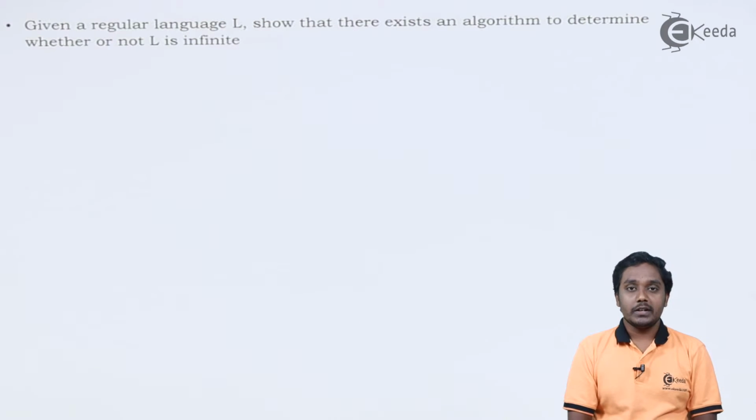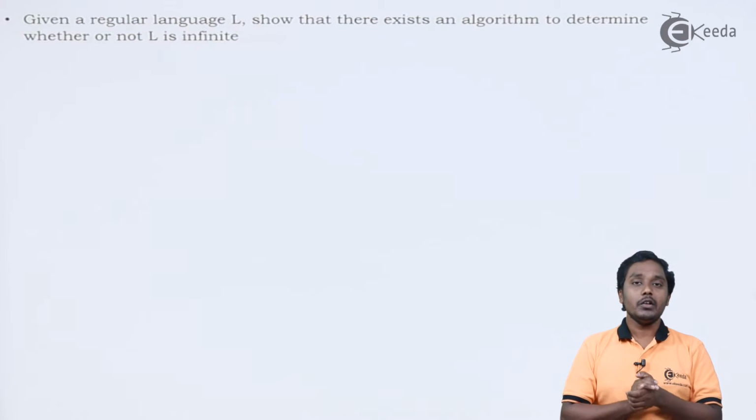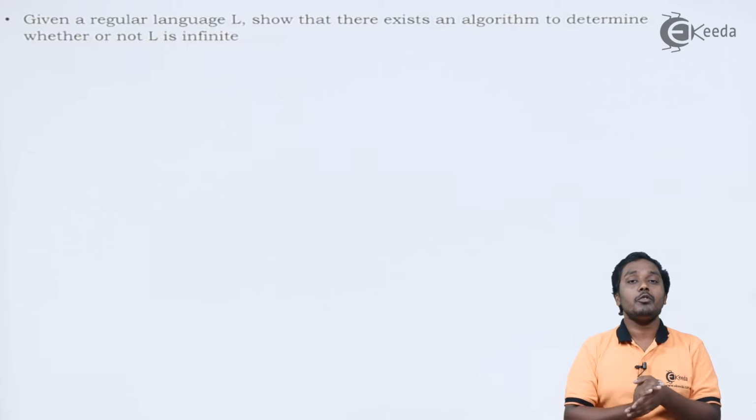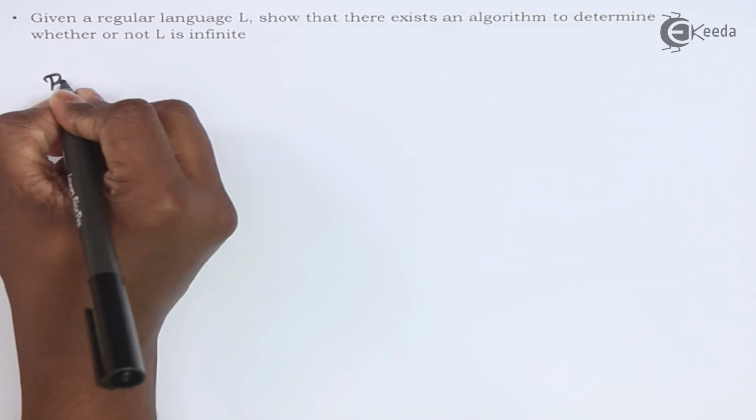The next question is quite similar. It is exactly the opposite of the last question. Given a regular language, we have to argue that it is infinite. Now, instead of finding there are no loops between initial to final, now we'll have to prove that there is a loop between initial to final. We will try to find out a loop from the path of initial state to final state. If we find such a loop, we can argue that infinite number of strings could be generated using that particular loop.